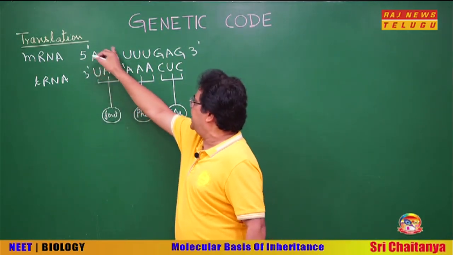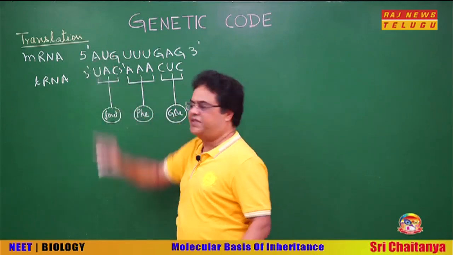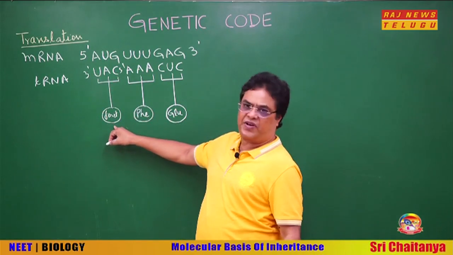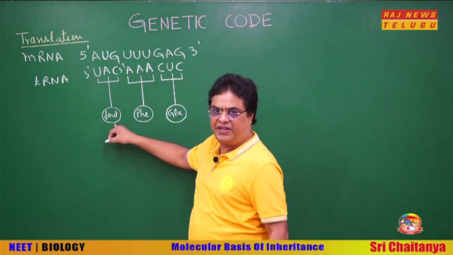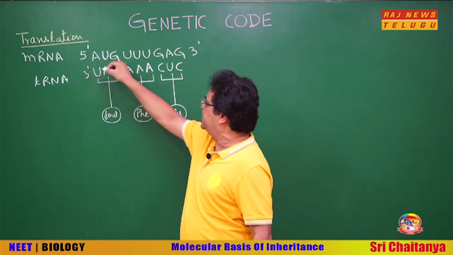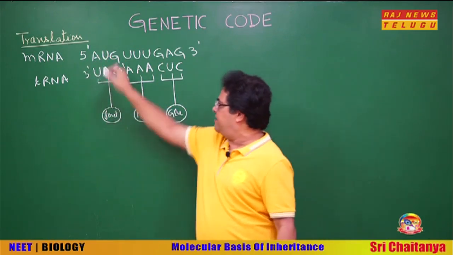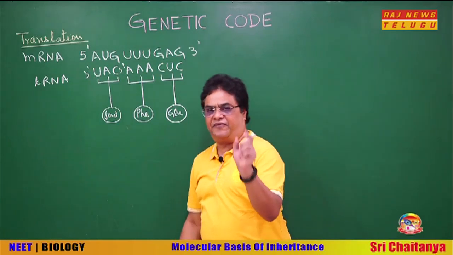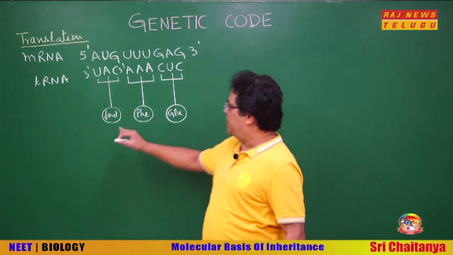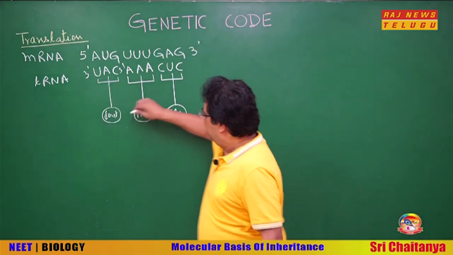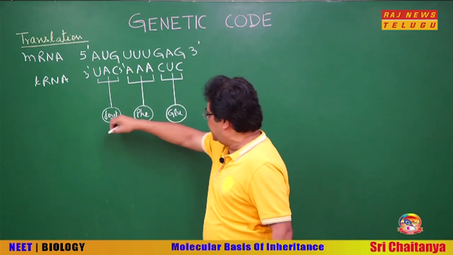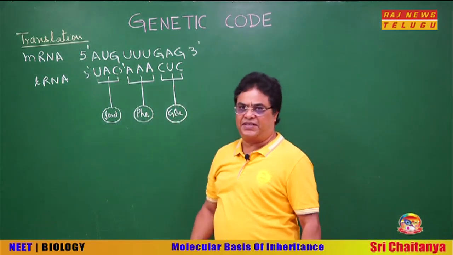So we can say that AUG, these 3 consecutive nucleotides in mRNA, code for the amino acid F-methionine. So this way a specific relationship between the sequence of nucleotides on mRNA and the sequence of amino acids in the protein was established. Okay. So this is how the sequence of nucleotides in mRNA determines the sequence of amino acids in protein,